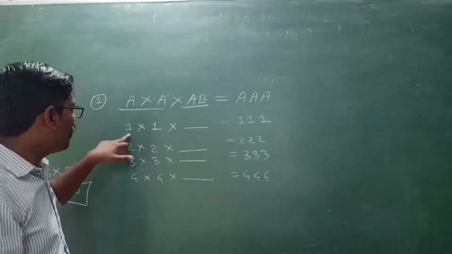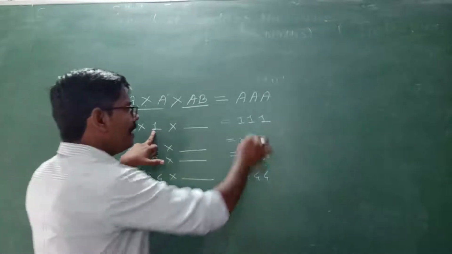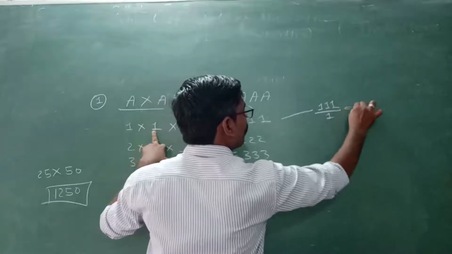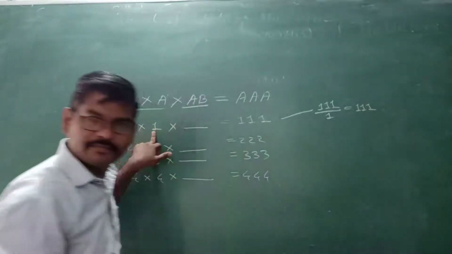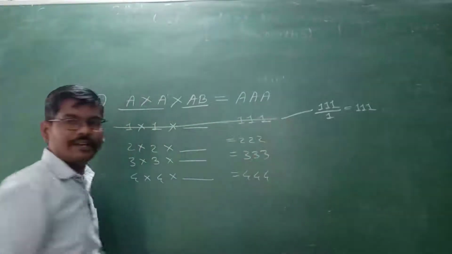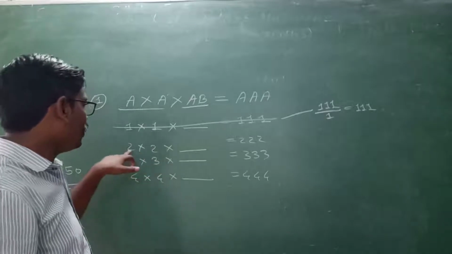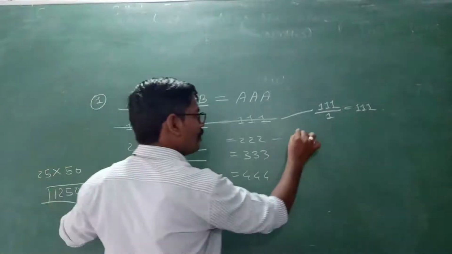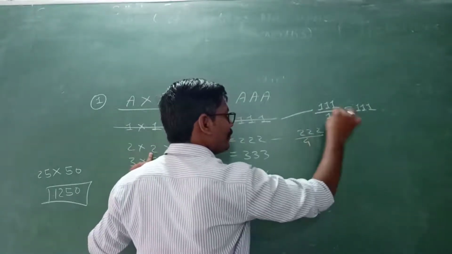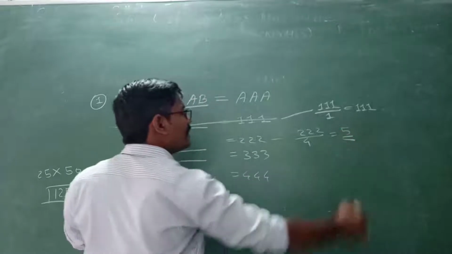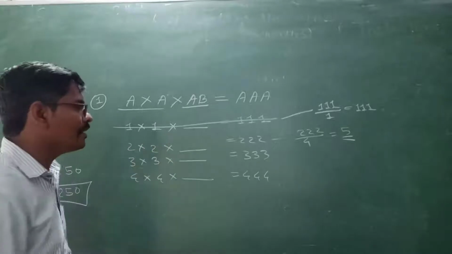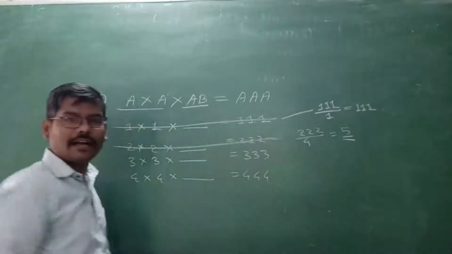correct. So here 1 multiplied by 1, 1 one is 1, and here triple 1 is there. Triple 1 divided by 1, the answer is triple 1. The answer is of 3 digits, so it does not satisfy this condition. So the value of a equal to 1 is wrong. Now 2: triple 2 divided by 4. What do we receive? 4 5s are 20, remainder 2. So here at the tens place we receive 5, but at the tens place we want 2 only. So this also does not satisfy our condition.